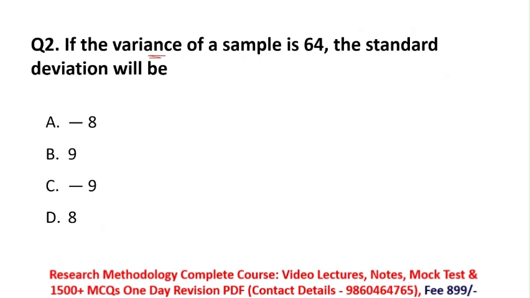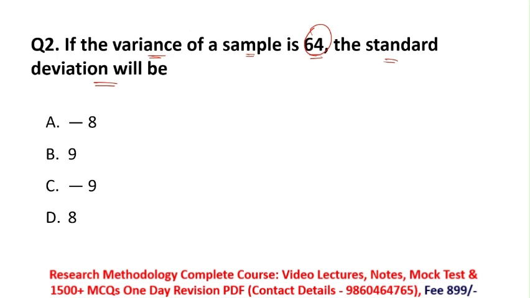If the variance of a sample is 64, the standard deviation will be. Okay, so in this question what they have given is the variance of a sample, which is 64, and what we have to find is the standard deviation. First of all, you should know the meaning of the terms. Sample variance means how samples are varying.